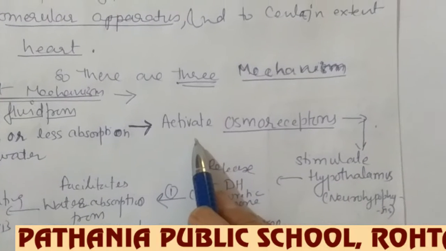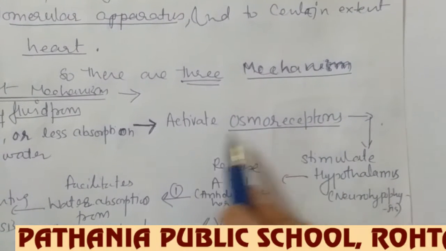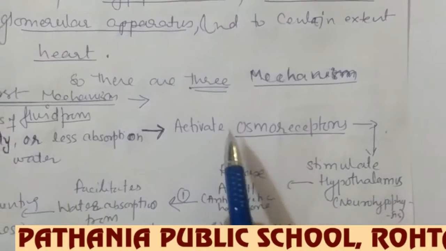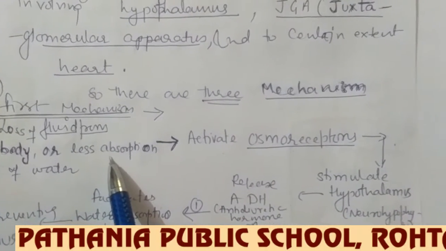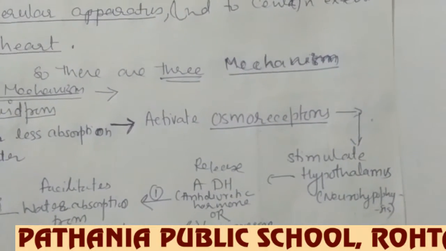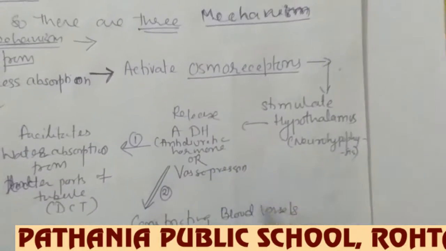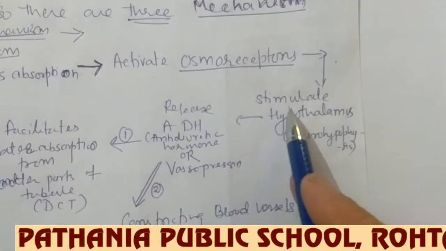These osmoreceptor cells are present in the body and are activated by a change in the osmotic concentration. These activated osmoreceptor cells will ultimately stimulate the hypothalamus.